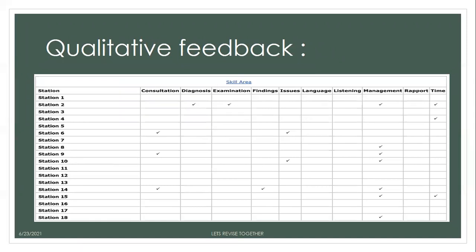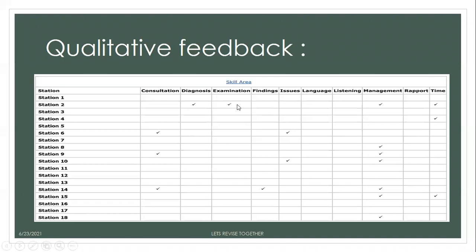And now let's discuss the qualitative feedback. If you are talking about qualitative feedback, here you can see they have written station numbers, and then there are certain things like consultation, diagnosis, examination, finding issues, language. I will tell you what it means, why you are getting these ticks.